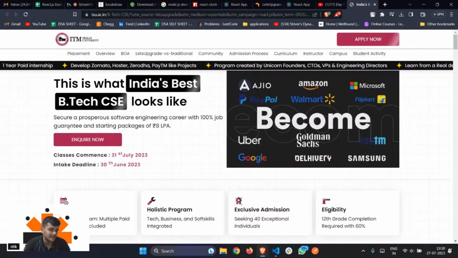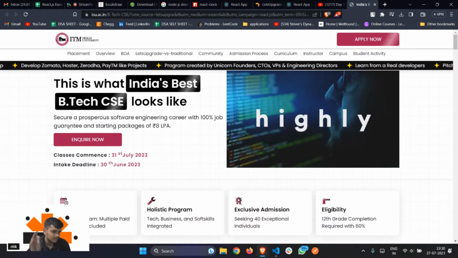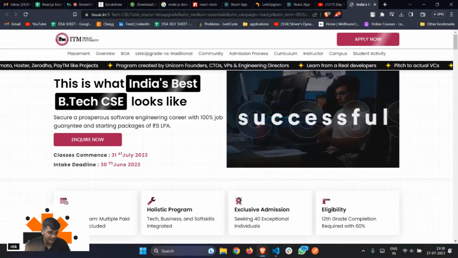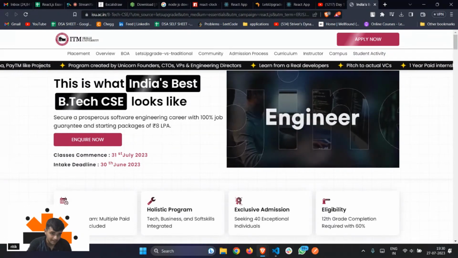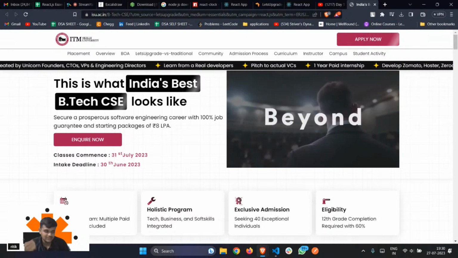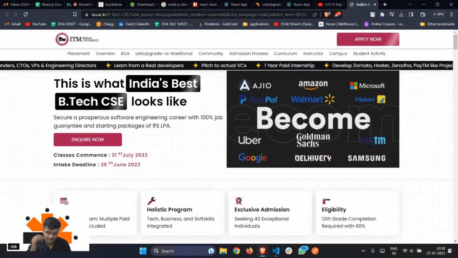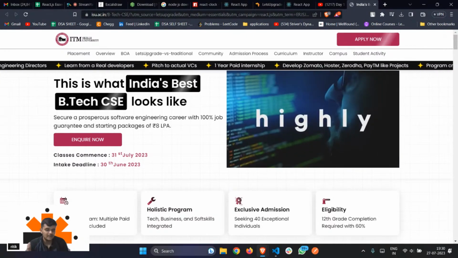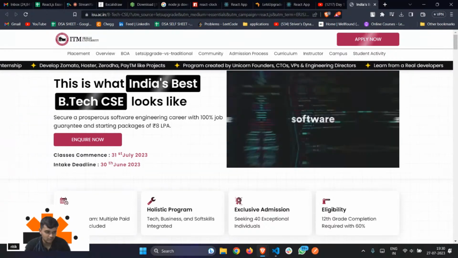You have a job placement guarantee. Whenever you are in the final year, you will get internships, that too paid, plus you have a minimum package of 8 lakh per annum. Minimum 8 lakh per annum you'll get. You might get even more than that.